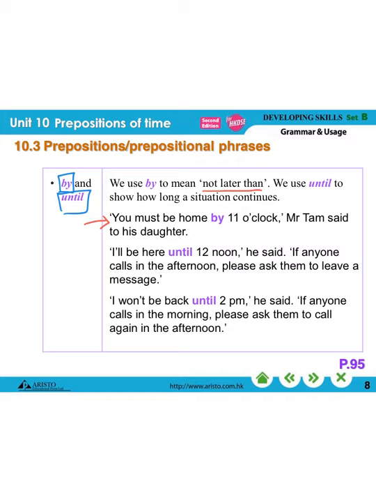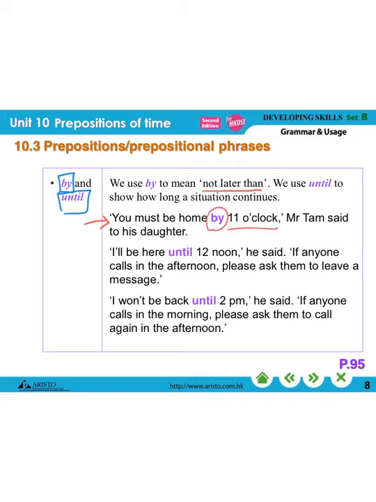You must be home by 11 o'clock. Mr. Tam said to his daughter, which means you must arrive home not later than 11 o'clock. You must arrive home before or at 11 o'clock, not later than this time. So we use by here.